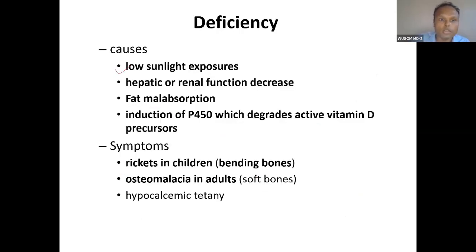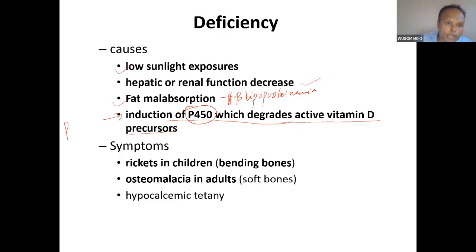Causes are low sun exposure, decreased hepatic or renal function, fat malabsorption, for example abetalipoproteinemia, and induction of other enzymes that will degrade vitamin D precursor. Some drugs induce the cytochrome P450 system. For example, phenytoin is a drug that will induce the cytochrome P450 system.